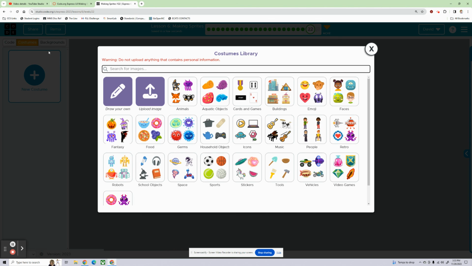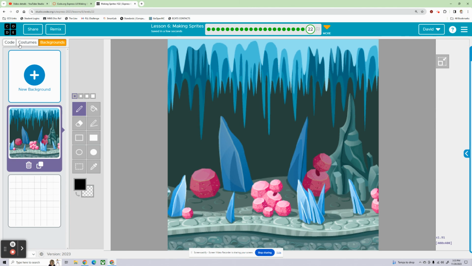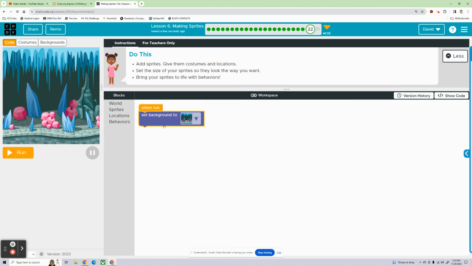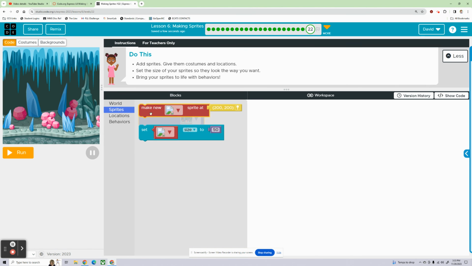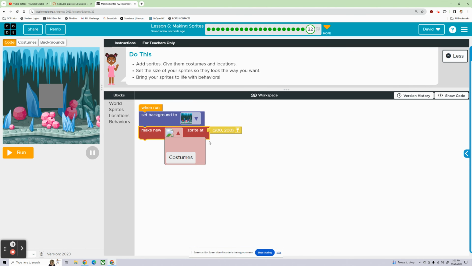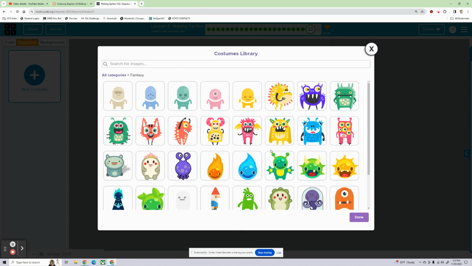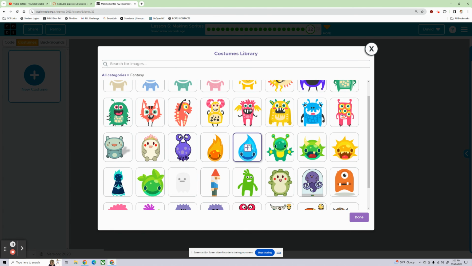New costume. Okay, backgrounds. I see. Code. So here, right. Sprites. Oh, okay. Costumes. I see. I have to add costumes now. We can be playing video games in our cave, but let's get some. Let's get a monster in this cave for sure.